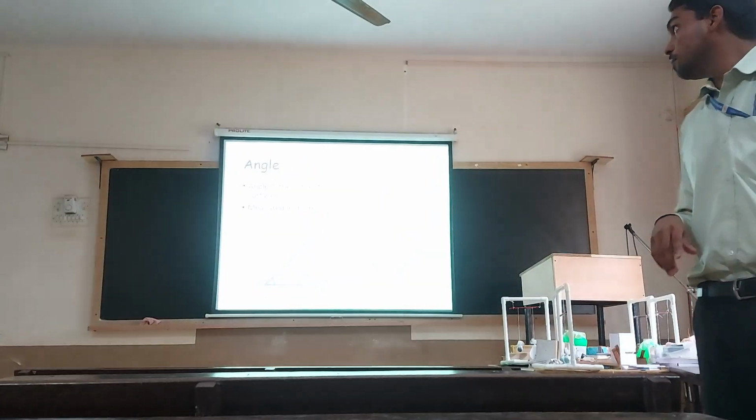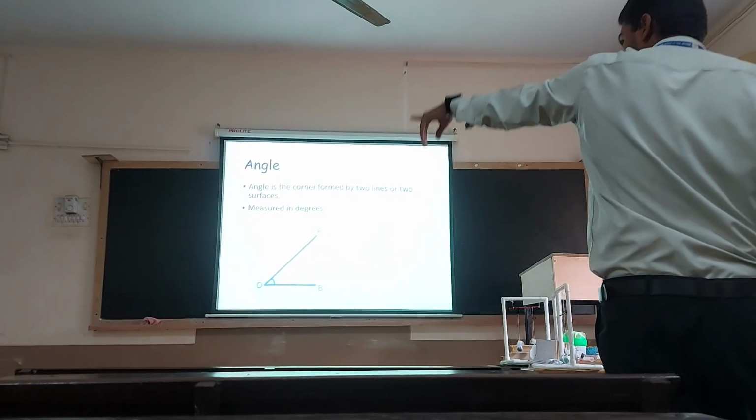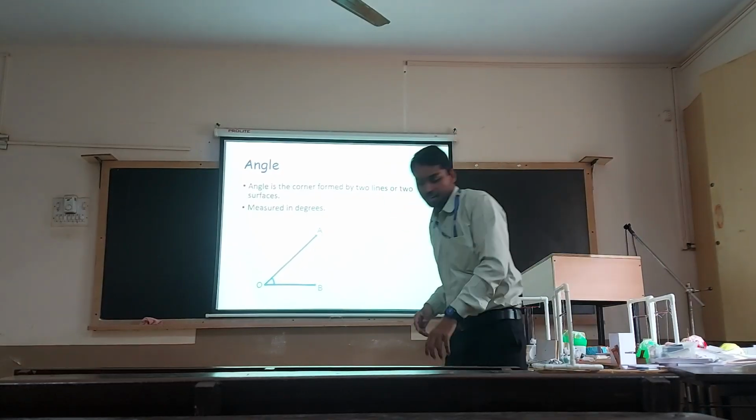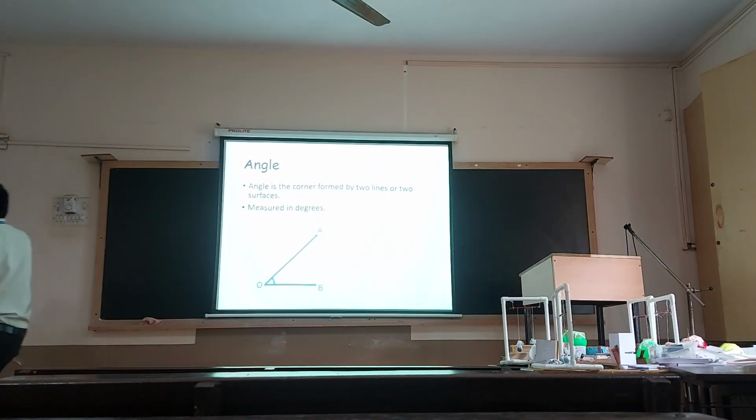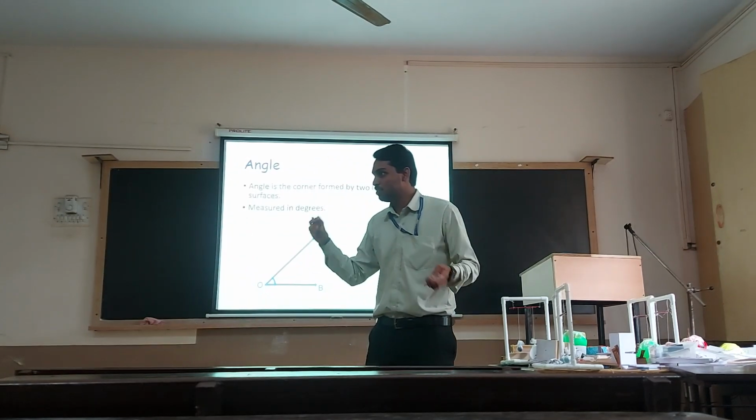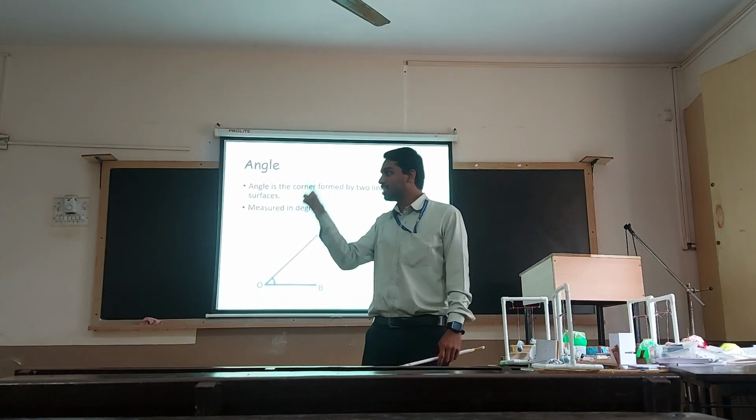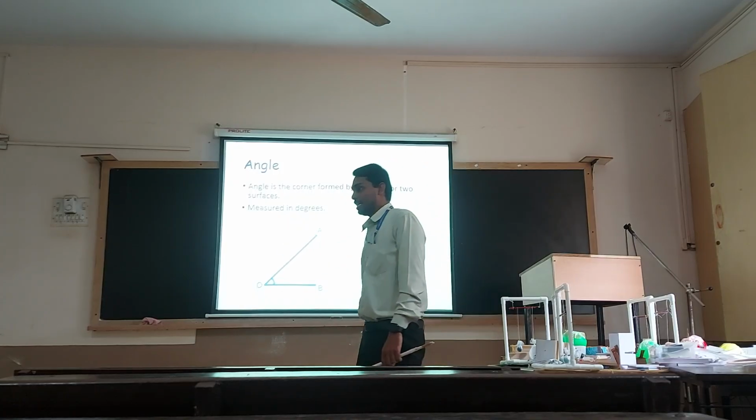So first, what do you mean by angle? As I initially said, an angle is a corner that is formed by two lines or two surfaces. It is basically measured in degrees. So what is the angle that is formed at the corner of that wall? Can you tell me? 90 degrees, exactly. I didn't tell you in which unit you will measure. You directly said 90, and you said degree. So degree is the unit to measure angles.